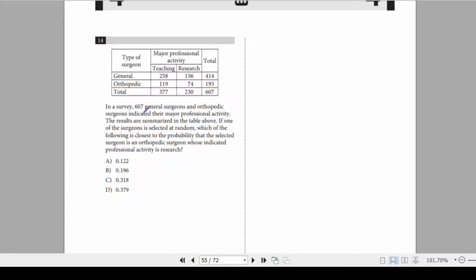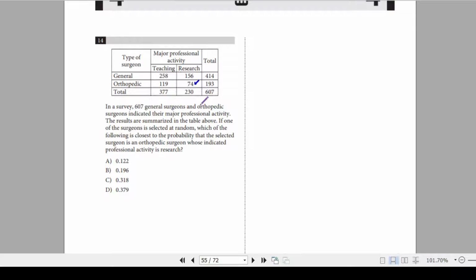In the survey, 607 general surgeons and orthopedic surgeons indicated their major professional activity. The results are summarized in the table above. If one of the surgeons is selected at random, which of the following is closest to the probability that the selected surgeon is an orthopedic surgeon whose indicated professional activity is research? So orthopedic and research. So this is orthopedic and this is research. So there are 74 surgeons who are orthopedic and whose major professional activity is research.